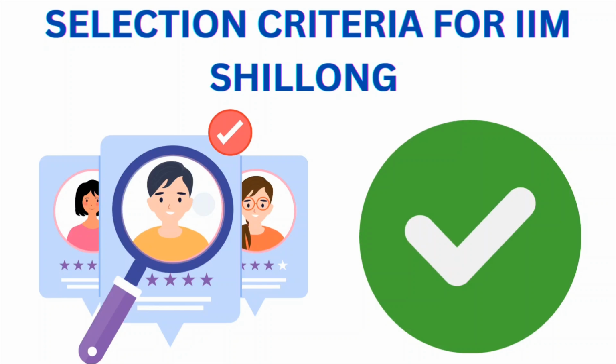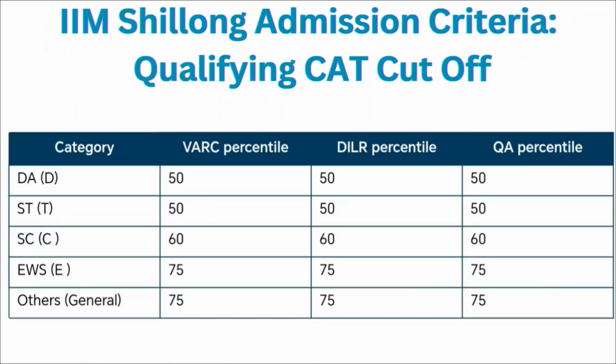Now coming to the admission process and selection criteria for IIM Shillong. IIM Shillong has also fixed the CAT qualifying cutoff for various categories. For the general category it is 75 percentile for the VRC, DLR and quantitative ability section. For EWS it is 75 percentile for the VRC, DLR and quantitative ability section. For SC it is 60 percentile for the VRC, DLR and quantitative ability section. For ST and DA category, it is 50 percentile for the VRC, DLR and quantitative ability section.